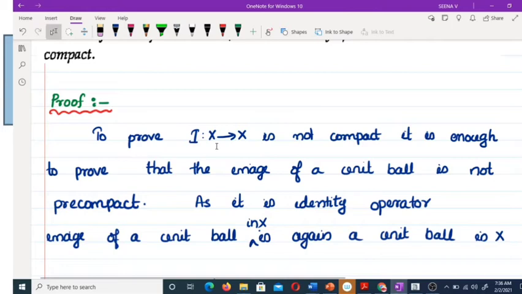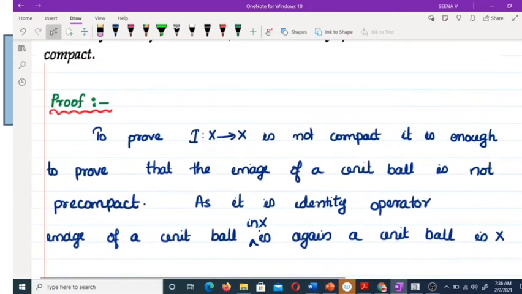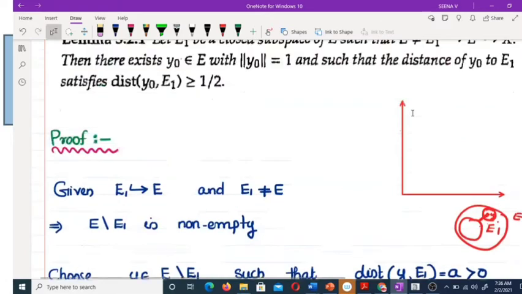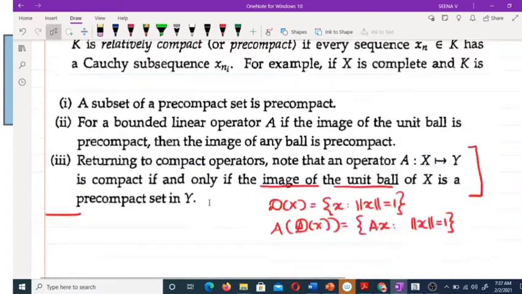As it is an identity operator, what about the image of a unit ball? That is again a unit ball. So we have to prove the image of a unit ball is not precompact. Clear? So for this, what do we have to prove? Again, move to the definition of precompact. What is the precompact definition? Every sequence in X_n has a Cauchy subsequence. So to prove it is not precompact, we have to arrive at a result that there exists a sequence that does not have a Cauchy subsequence. Clear?